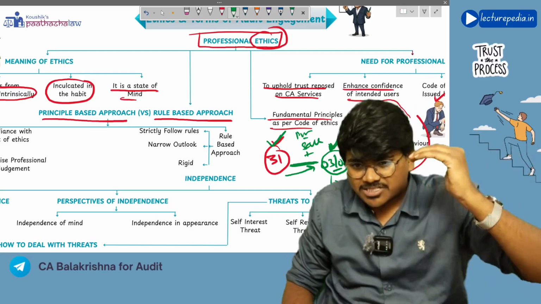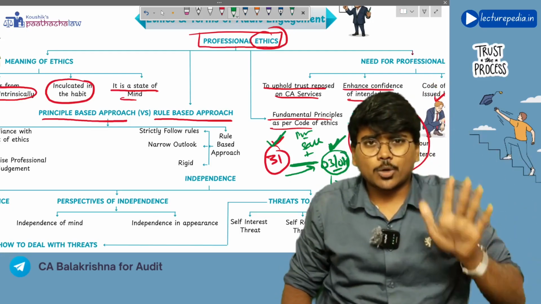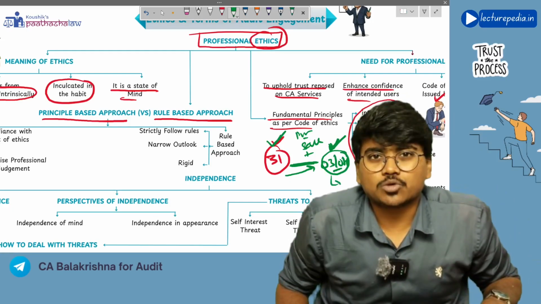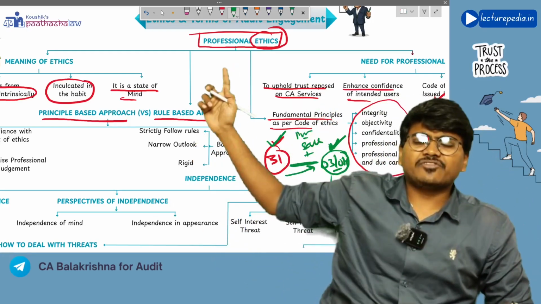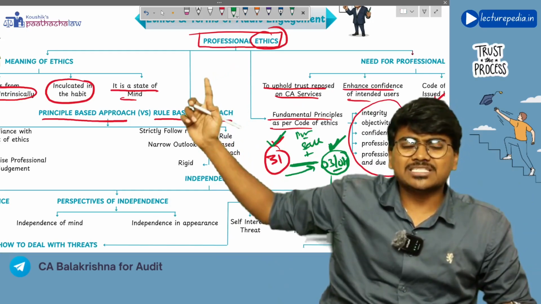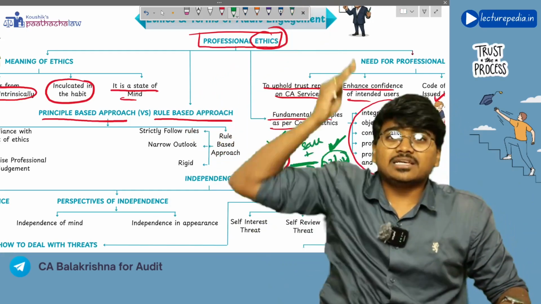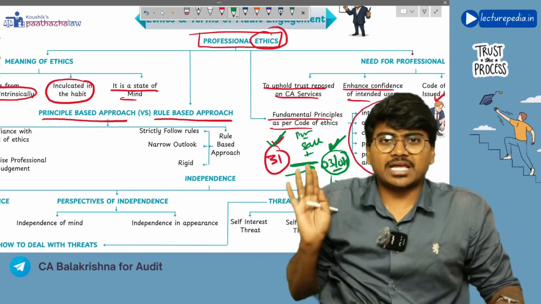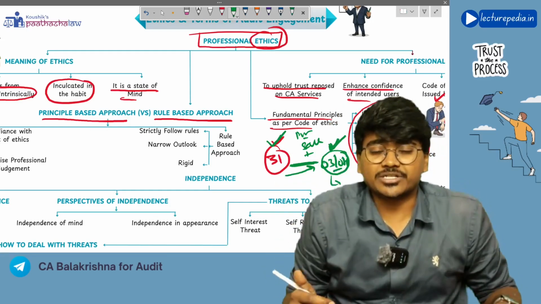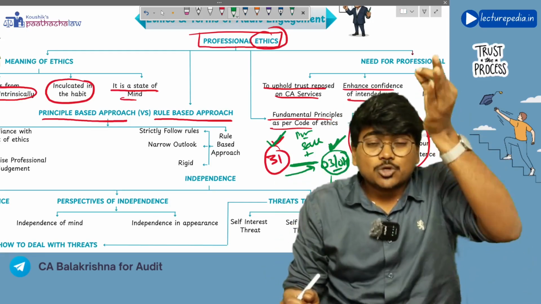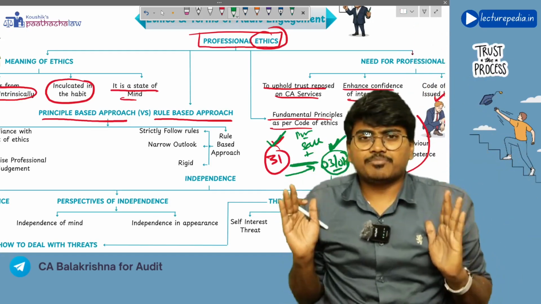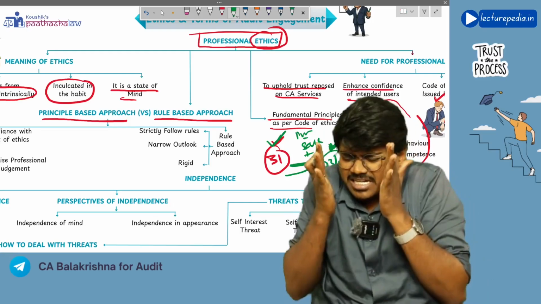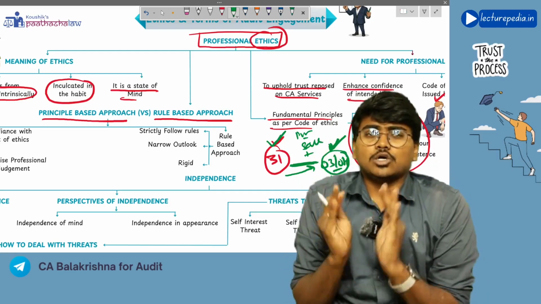But if in the same situation you are following rule based approach, here under rule based approach, on 31st March you have to obtain all the evidence about the inventory, but there is very huge rain. In this situation, since you are following rule based approach, you will strictly comply with the rule, you will strictly attach to the rule.